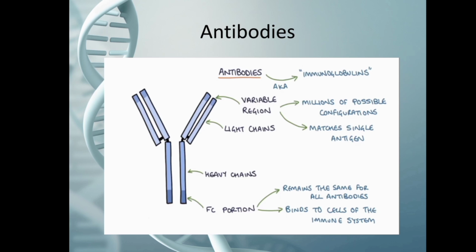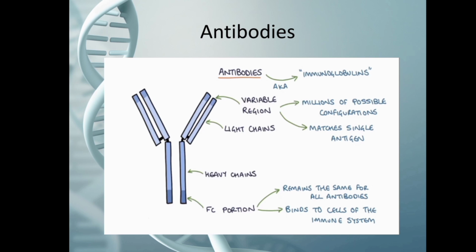Coming back to the topic, what are antibodies? An antibody is a blood protein produced in response to and counteracting a specific antigen. Antigens can also be called pathogens. Antibodies are also called immunoglobulins. They are complex molecules made up of two heavy chains and two light chains arranged in a Y shape.